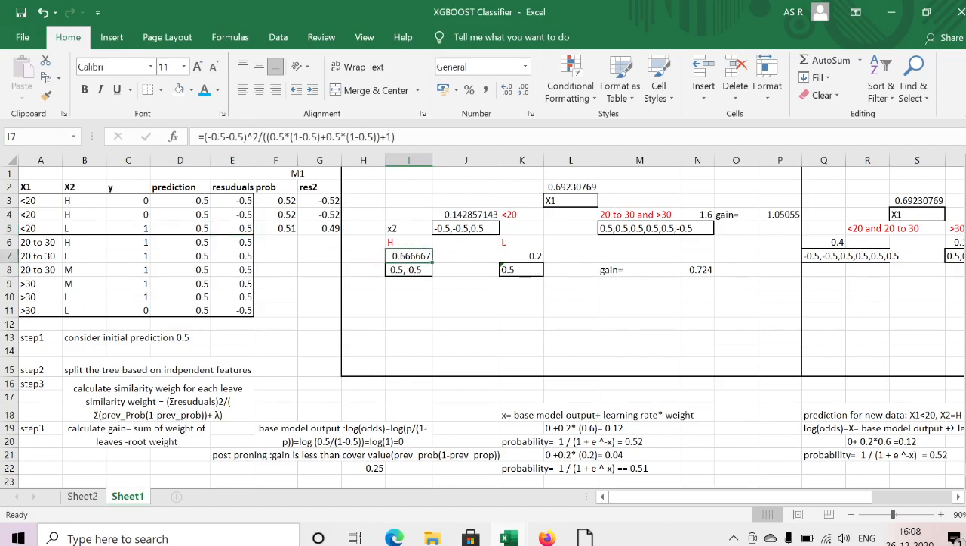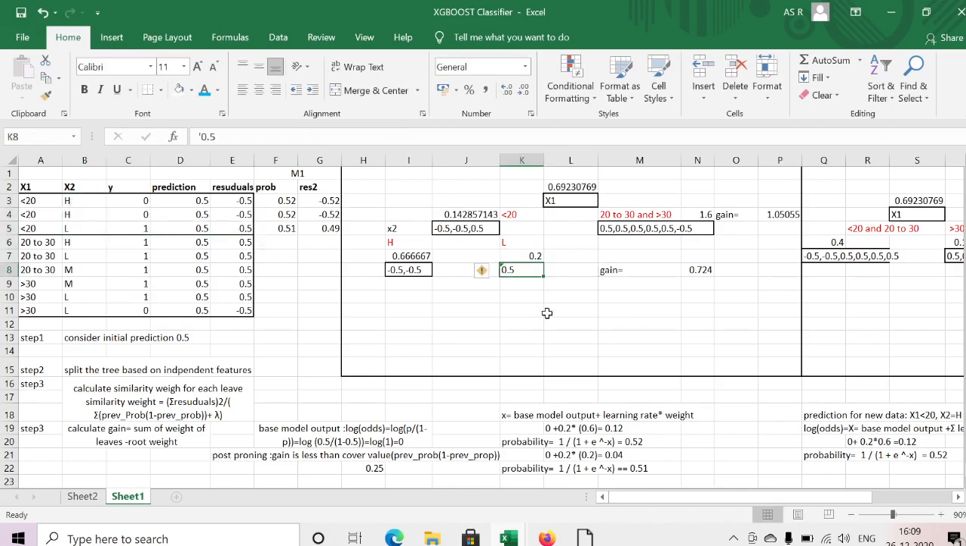Similar way we need to calculate the similarity weight. Minus 0.5, minus 0.5, two residuals, whole square for the first residual. For the second residual, this is the previous probability multiplied by 1 minus the previous probability. This is my lambda. Similar way I have calculated, and similar way for the second leaf also I have calculated.